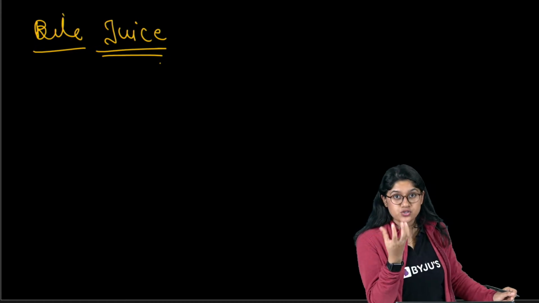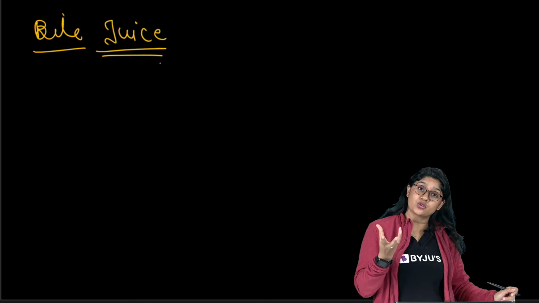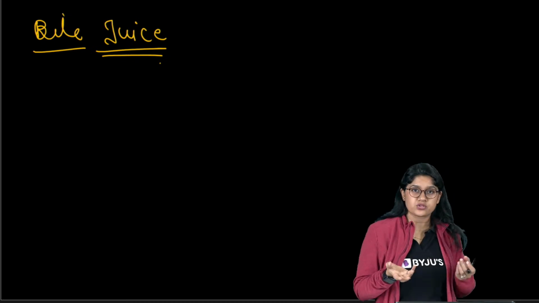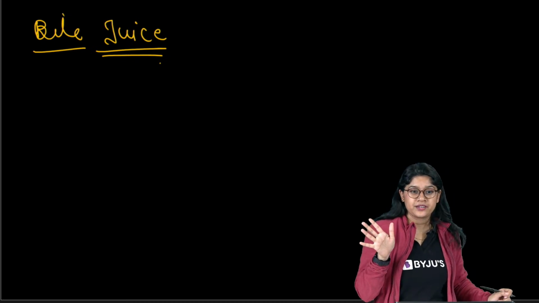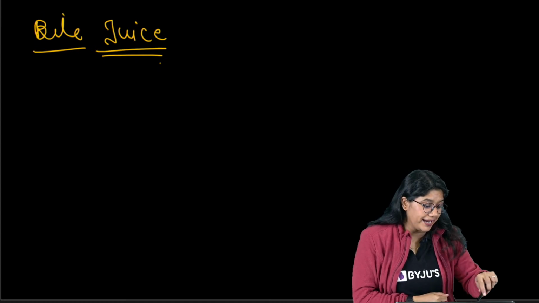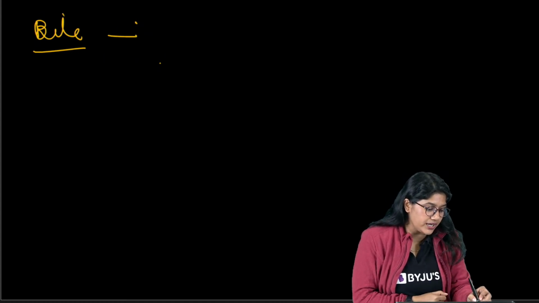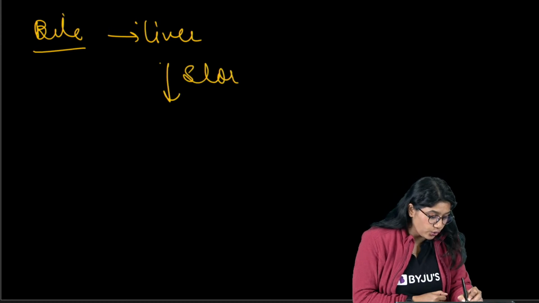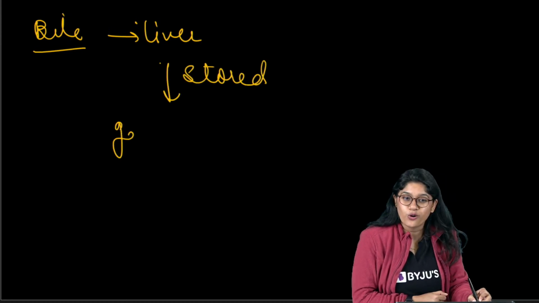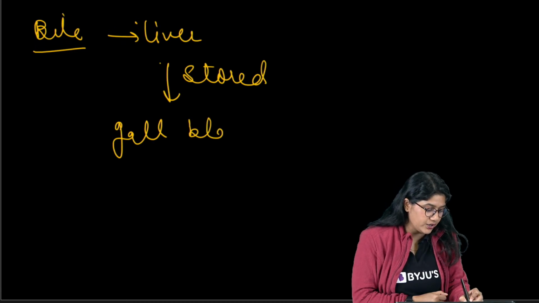Gastric juices are the juices which are secreted by the stomach. उसे हम gastric juices भी बोलते हैं. Right, so the bile, right? The bile is secreted by the liver and it is stored in gallbladder. Very good.